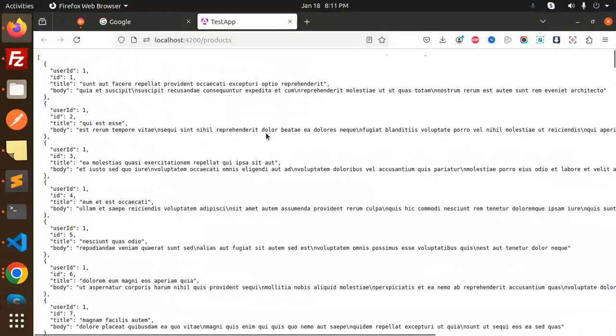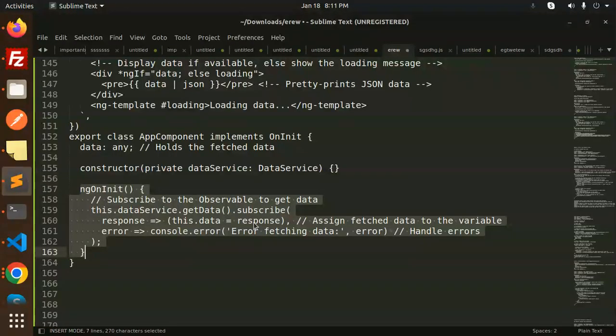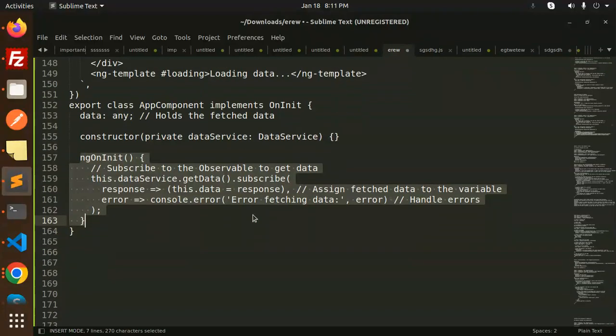Okay, so this is all about observables and promises. Hope you get a clear hint of when to use each of them, right? So decide which to use when.